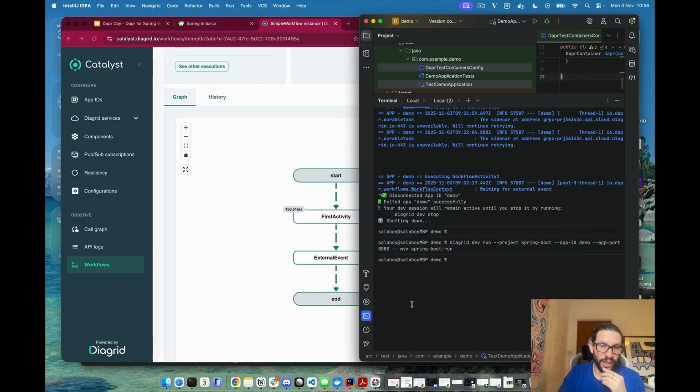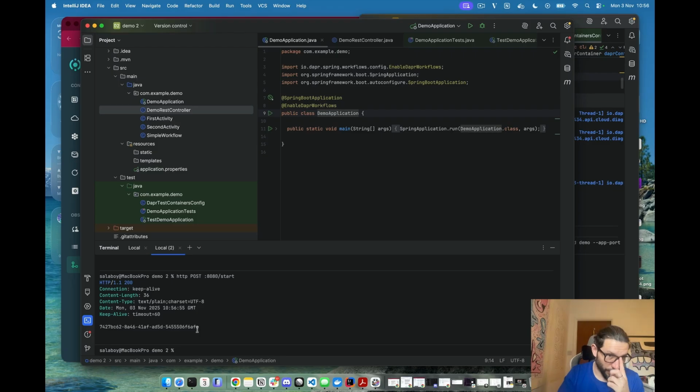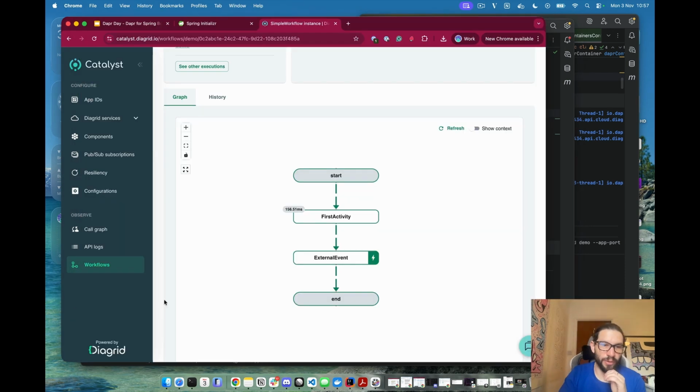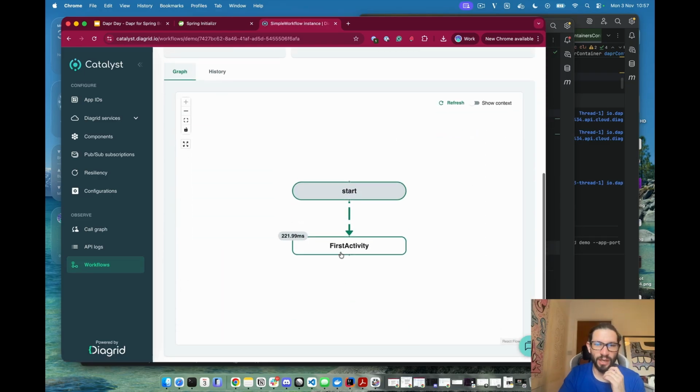Now let's do the other scenario where we execute the second activity as well, right? So we start the new workflow instance. That workflow instance is running. Now we'll use call to execute the second activity. So let's do that with the ID, but before, let's check that we have a workflow running here, and it's waiting after the first activity for an event.